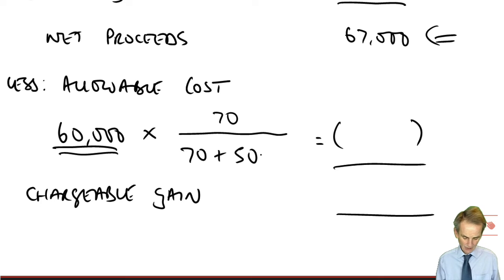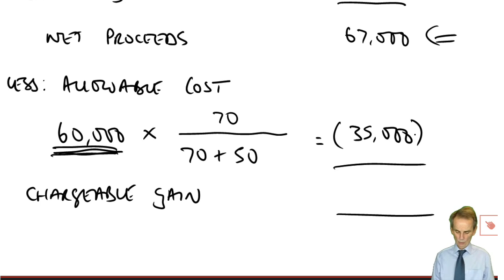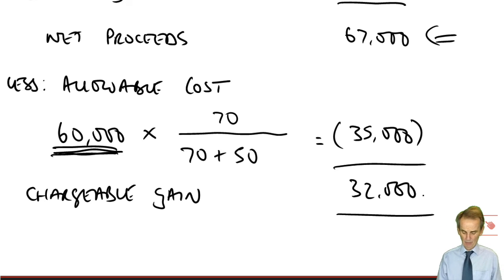That is 60,000 times 70 over 70 plus 50. 70 plus 50 is 120. 70 over 120 is 7/12 of 60,000, the original total common cost. 1/12 of 60 would be 5, so that's going to be 35,000 as the allowable cost. Take it away from your net proceeds of 67, leaving you with a chargeable gain of £32,000. Thus we compute the gain arising on that disposal.